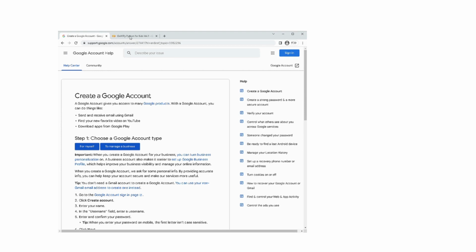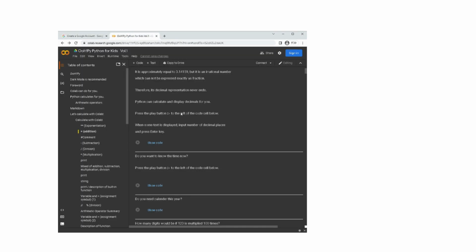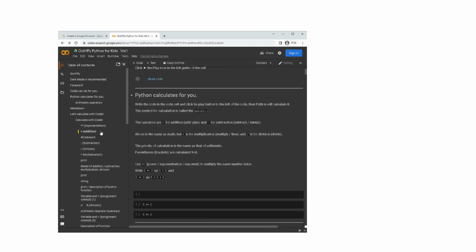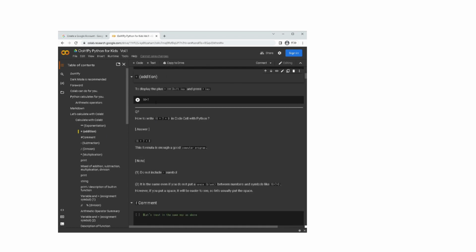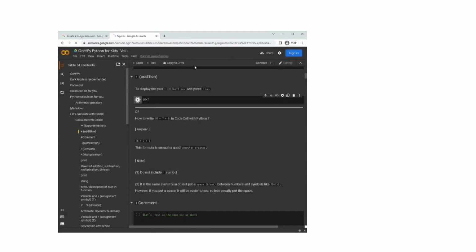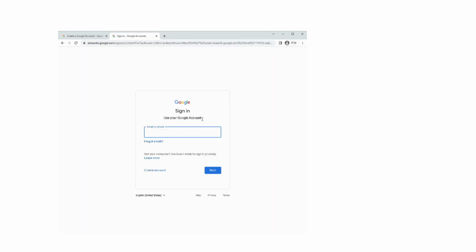If you do not have a Google account and try to add calculation, for example, you will get a warning that you need to log in to Google. You can also click Sign In, and then click Create Account next to create an account.